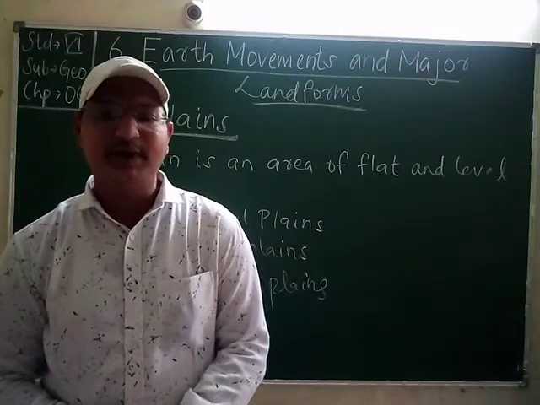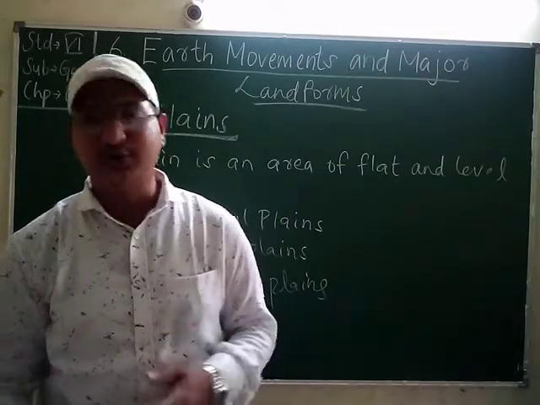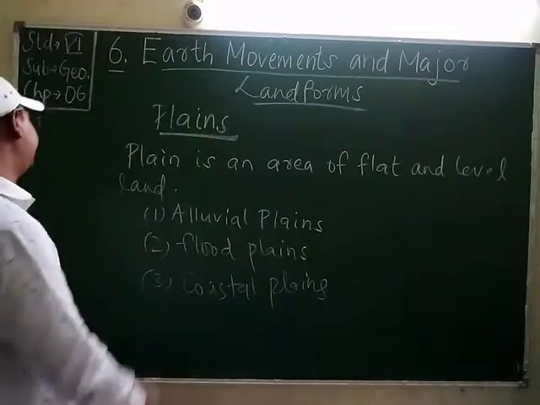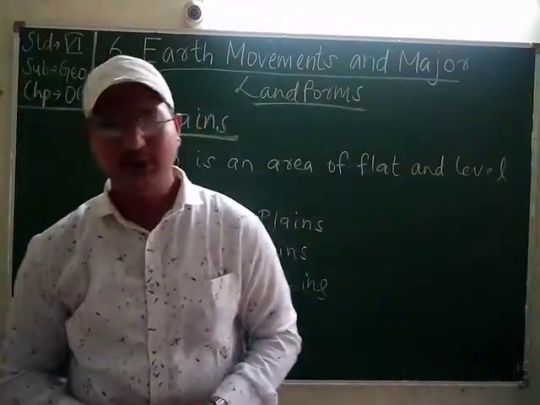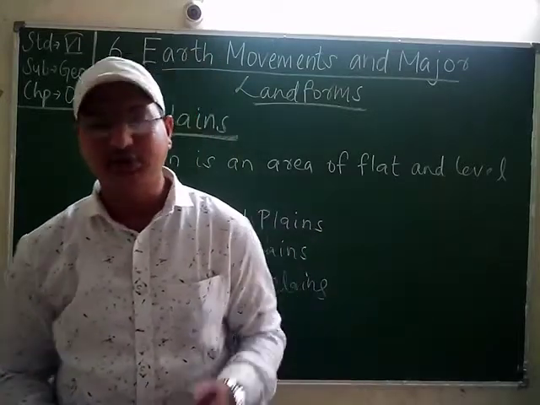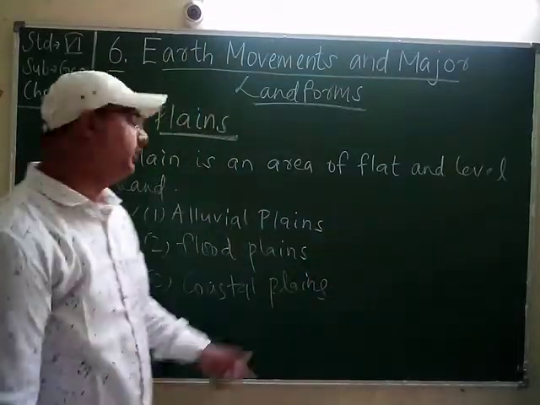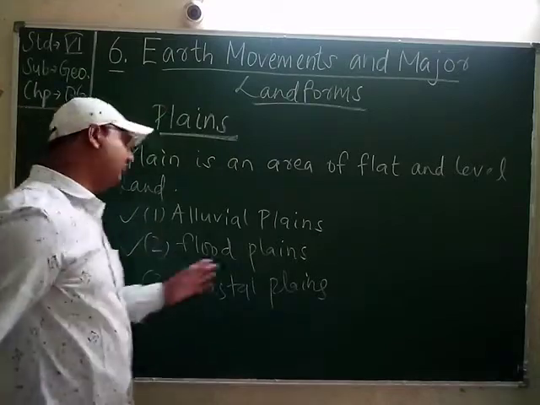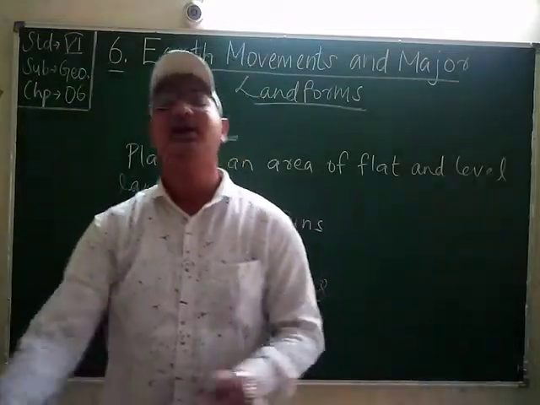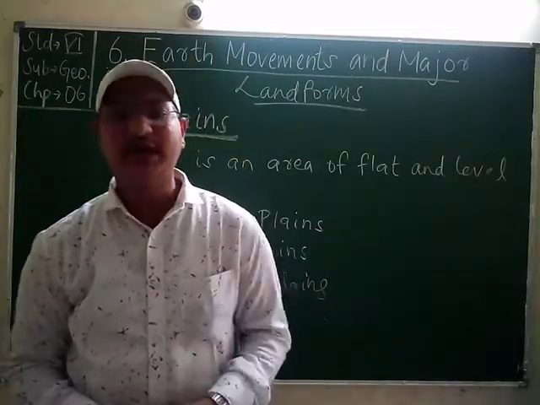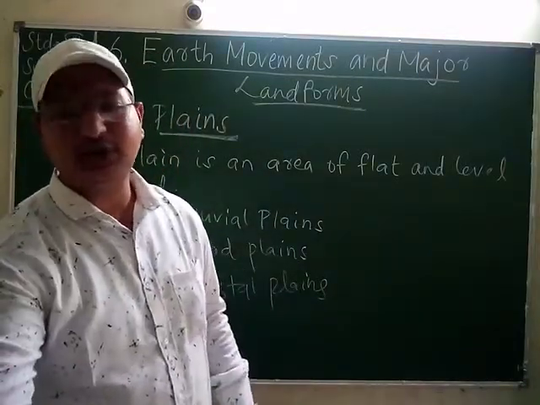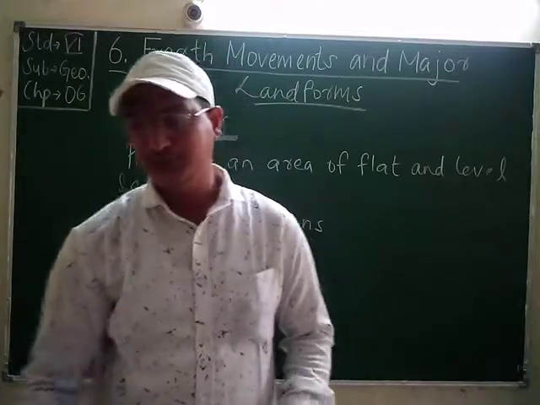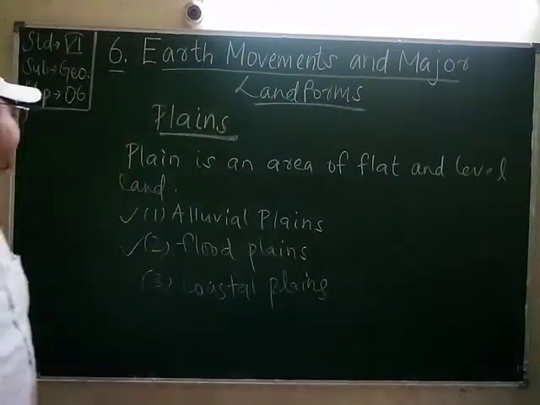Flood plains are plain areas adjacent to rivers. First of all, the alluvial plains are very suitable for agricultural purposes. Flood plains are plain areas adjacent to rivers which experience periodic or occasional floods. Therefore, the name flood plains is given. The last one is coastal plains, which are low-lying lands closer to the sea coast. So these were the different types of plains.